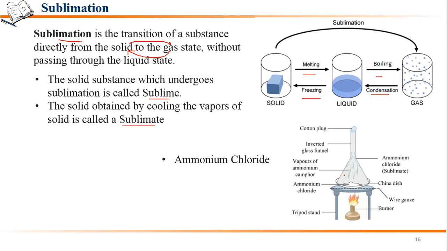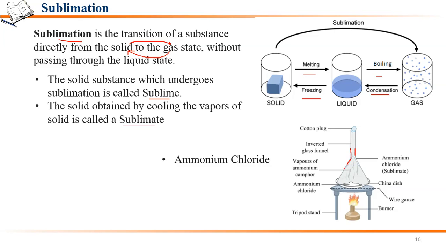So ammonium chloride gets collected on the inner sides of the funnel in the form of sublimate, and now it can be removed.